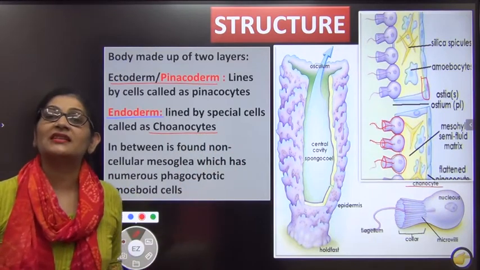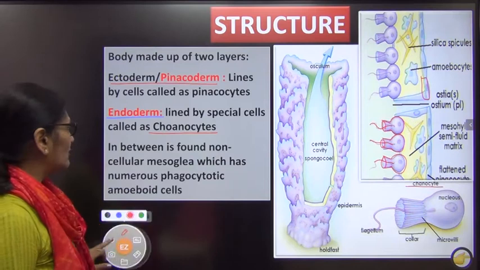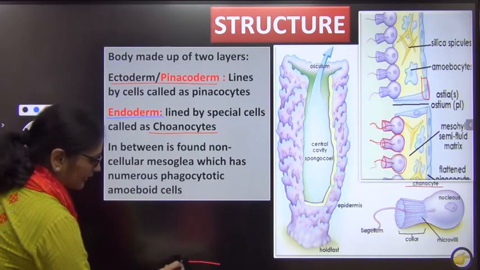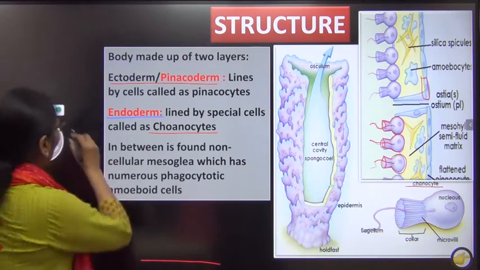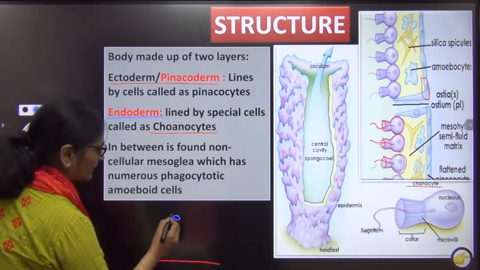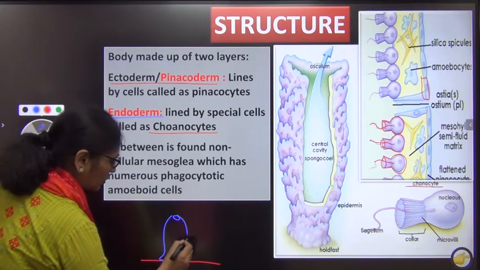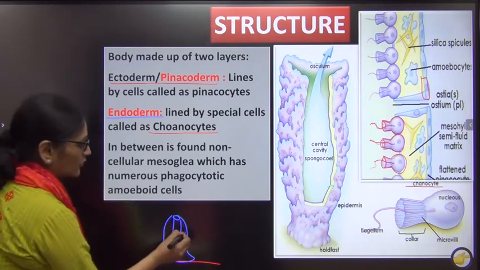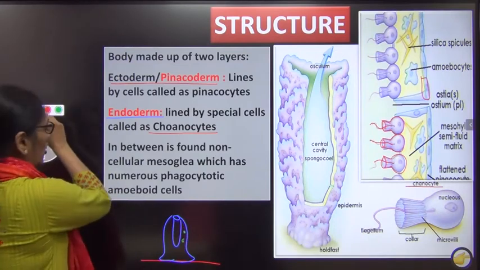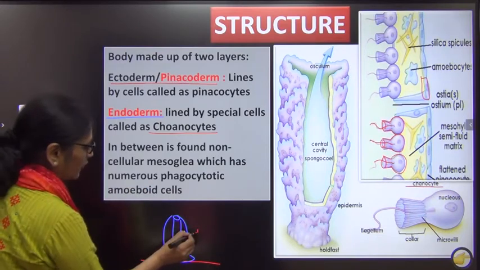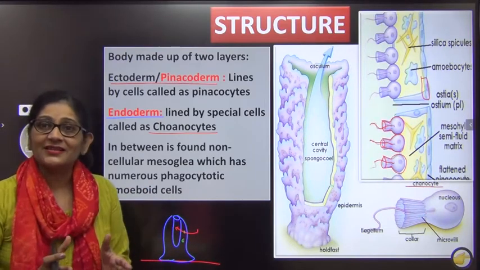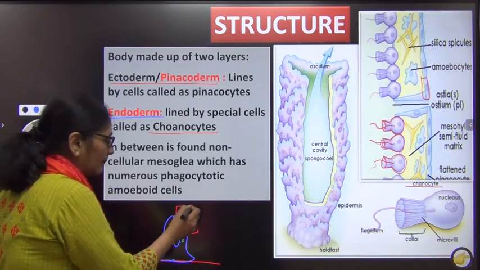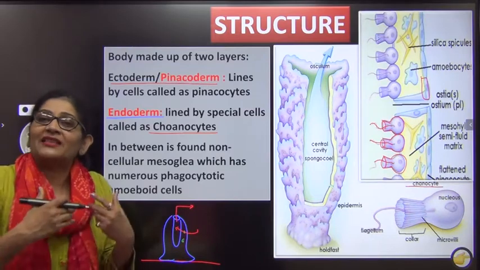Now I will tell you what is the significance of these schwannocytes. For this, you must try to understand one small thing. I told you that poriferans are basically sessile. That means they are attached to the substratum. They are found in the oceans normally. Now what happens? They have numerous pores on the body. These pores draw water inside the body. Through this pore, water enters. As the water enters, it will bring in oxygen and food, and as this water leaves through the osculum, it will take out the waste and the carbon dioxide.